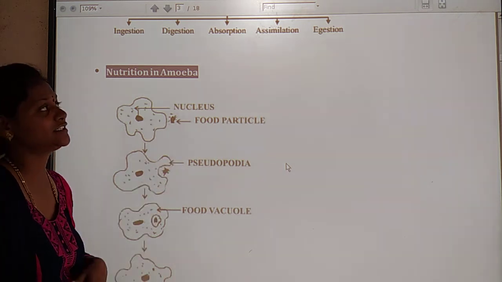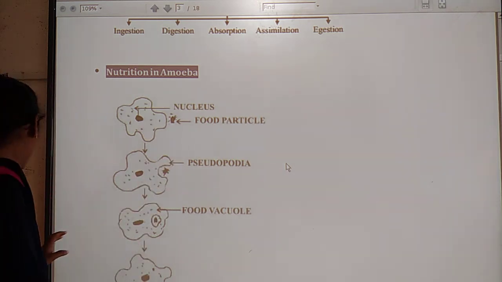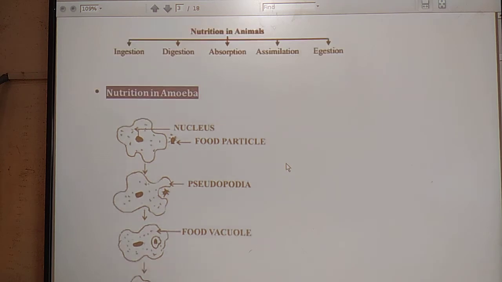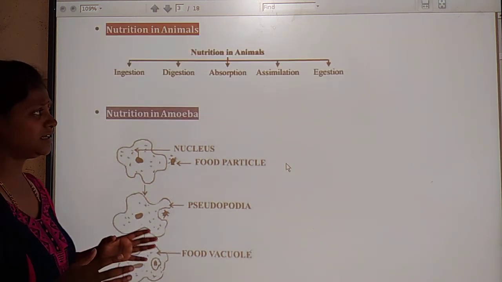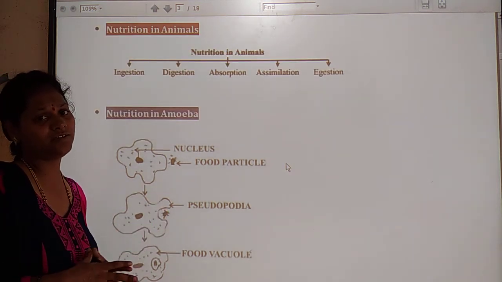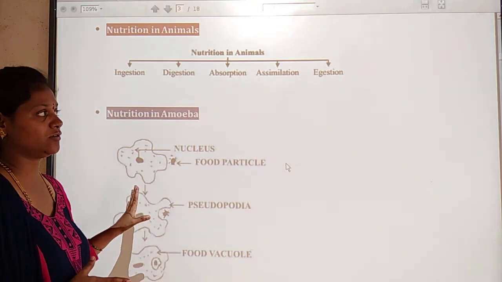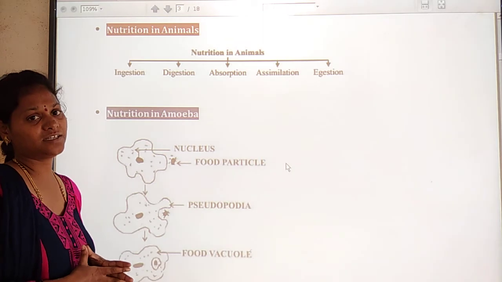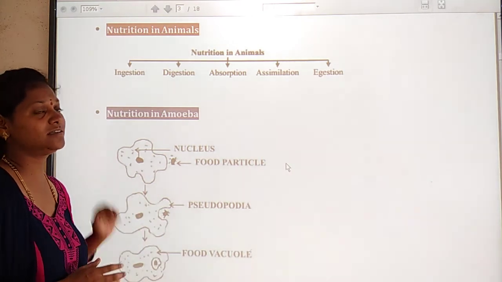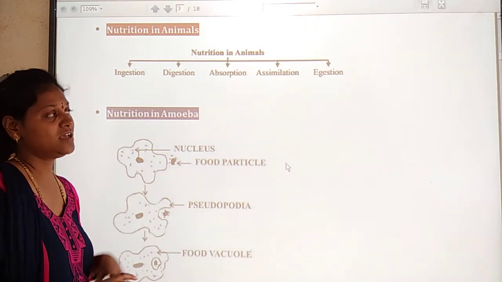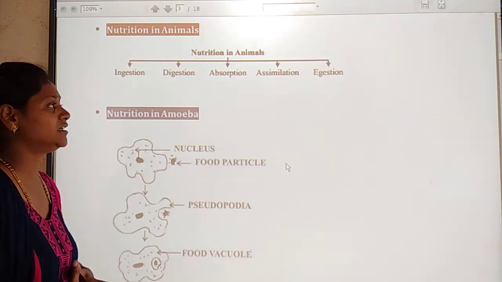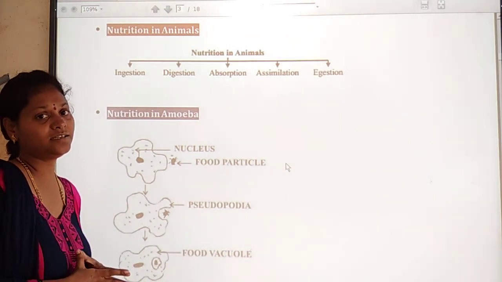Next, the egestion process. In the structure of the amoeba, some waste materials remain in the food vacuole. These waste materials of the food can be thrown out through what?